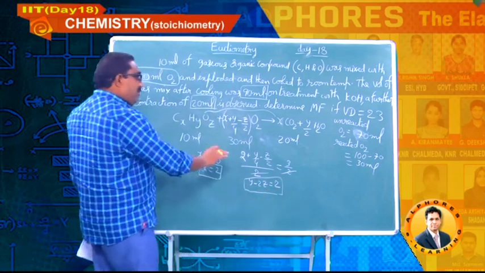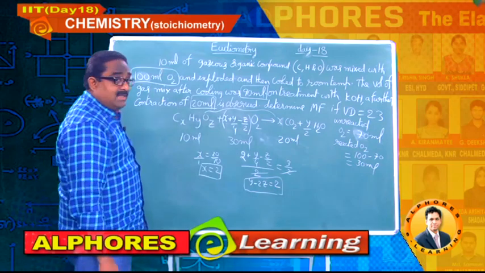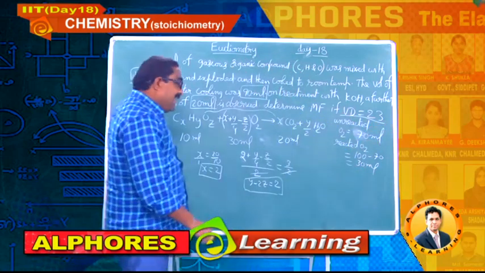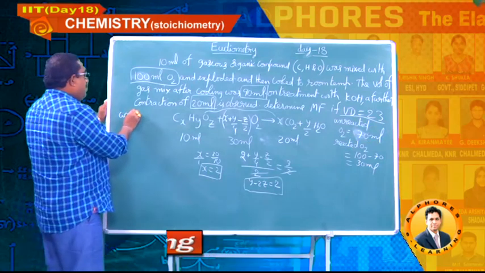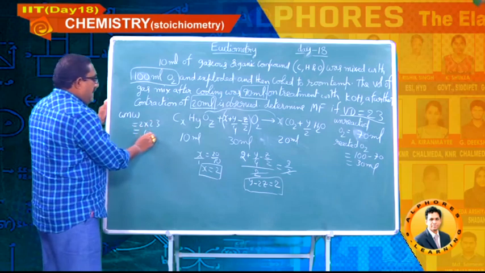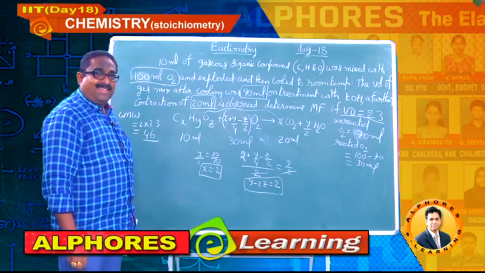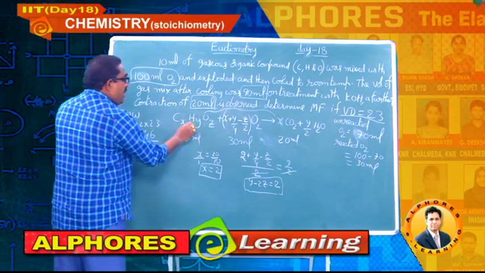So keep this relation. And one more data he has given in the question, that is vapor density 23. If vapor density is 23, for a gaseous compound GMW is equal to 2 into 23, that is 46, students. 46. How will you get 46? What is the formula?